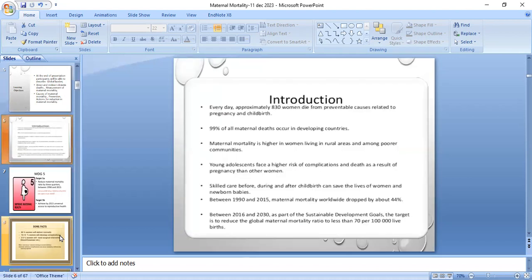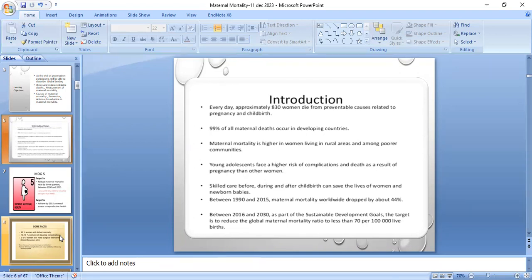Every day, approximately 830 women die from preventable causes related to pregnancy and childbirth. 99% of maternal deaths occur in developing countries. Maternal mortality is higher in women living in rural areas and among rural communities. Young adolescents face a higher risk of complications and death resulting from pregnancy, and skilled care before, during, and after childbirth can save the lives of women and newborns. Between 1990 and 2015, maternal mortality worldwide dropped by about 44%.